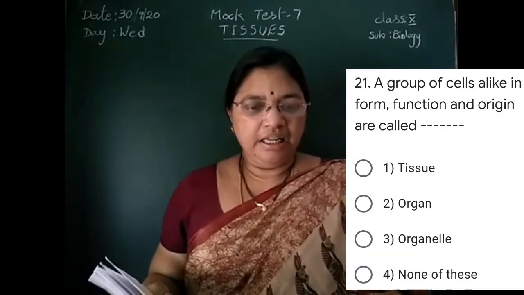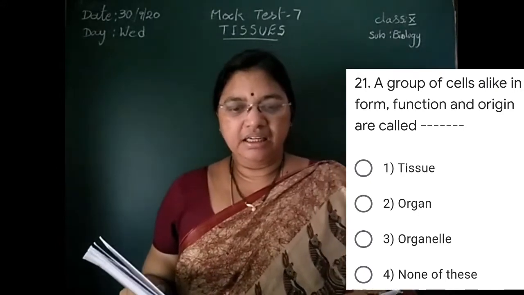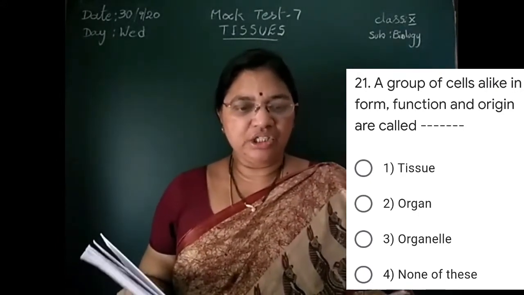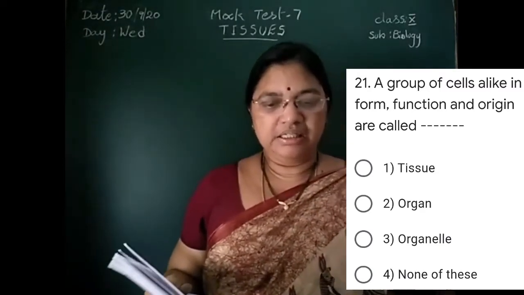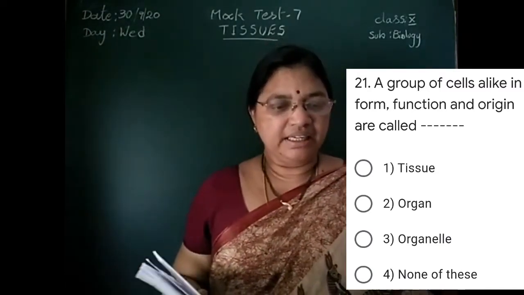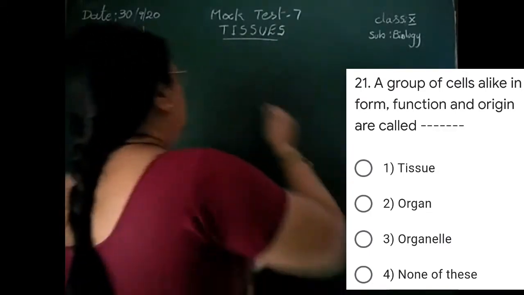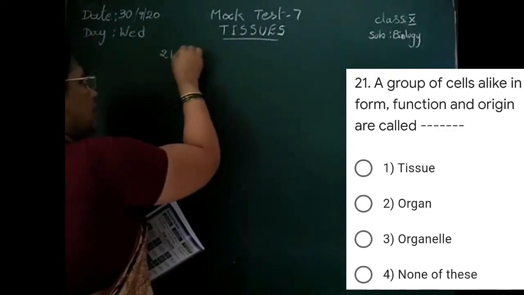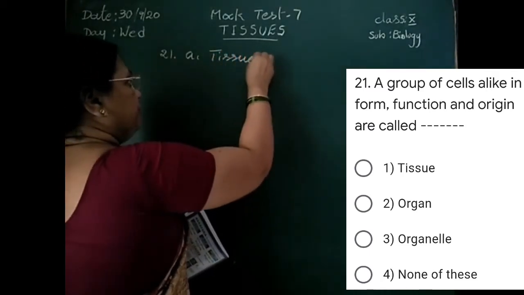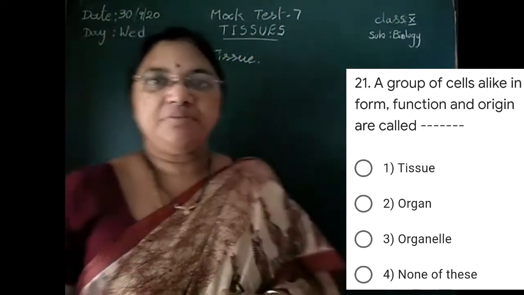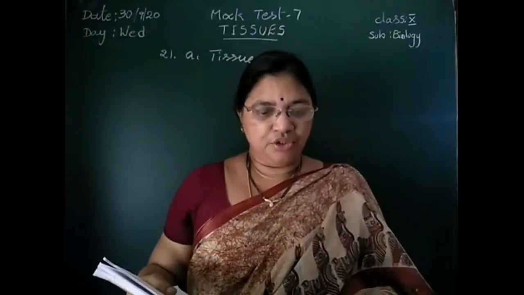21. A group of cells alike in form, function and origin are called: tissues, organ, organelles, none of these. Answer for that is tissue. The answer is A. Tissue. A group of cells which are having same structure and function are known as tissues.